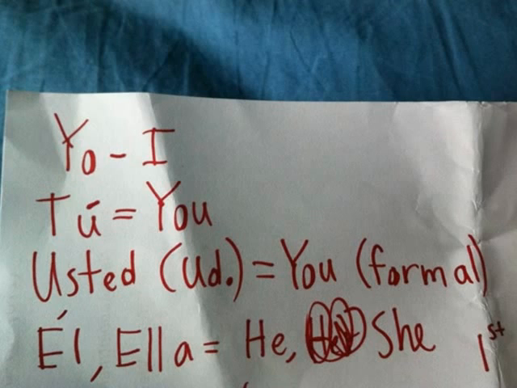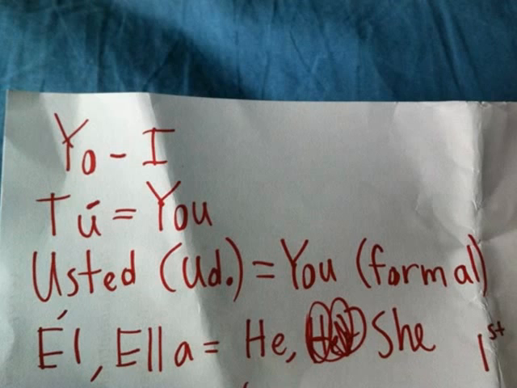So here's some Spanish personal pronouns. Yo is I. Now one thing you need to note is that some people in the Spanish language pronounce it differently. I've adopted a Mexican Spanish accent, so that's why I say yo. But it's just a matter of personal preference, depending on how you say it. But there is a specific type of pronunciation. I'm not going to go into pronunciation. That's something for you to do on your own.